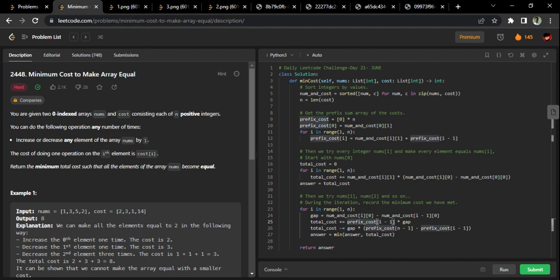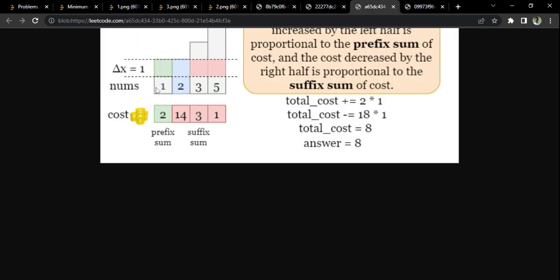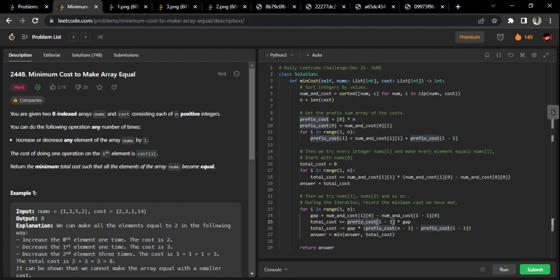See, we are now talking about prefix cost. This is what I told you initially. All the elements to the left of 2, I am trying to make all of them equal to 2. So how do I refer to those numbers? That is the prefix cost of I minus 1, into the gap. Remember, prefix cost is a prefix sum of the cost, not the number. Please make this point very, very clear. Prefix cost is the sum of the cost, multiplied by the gap.